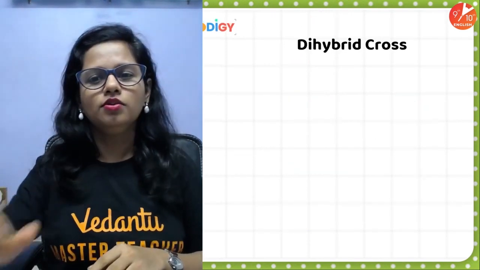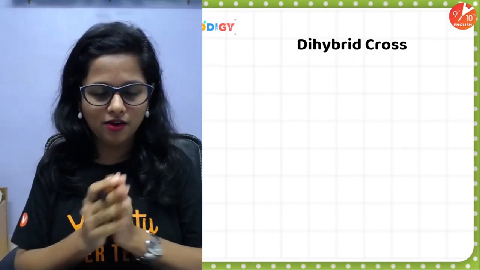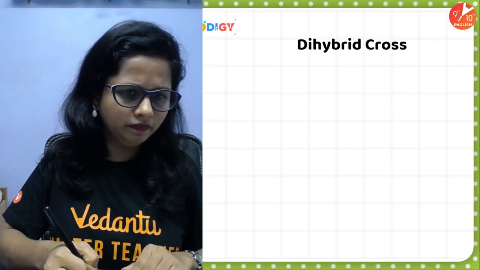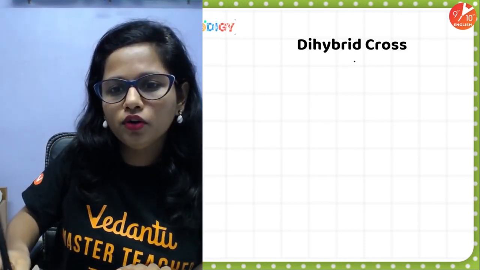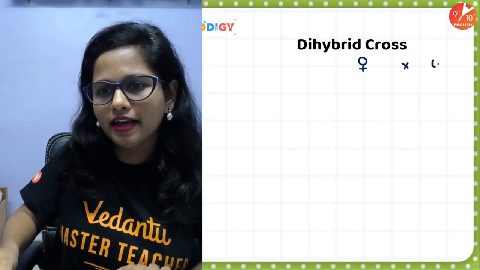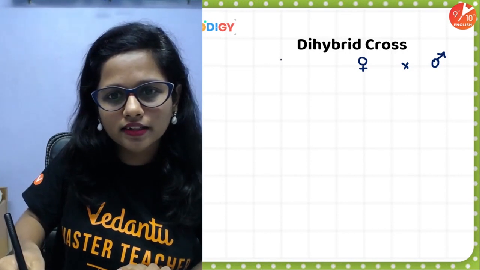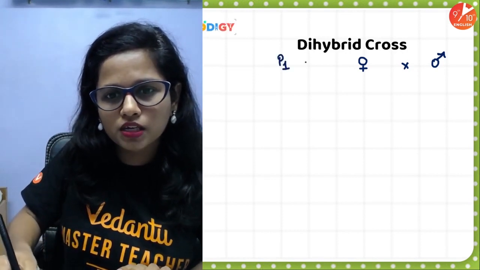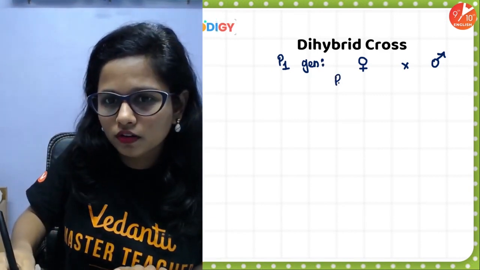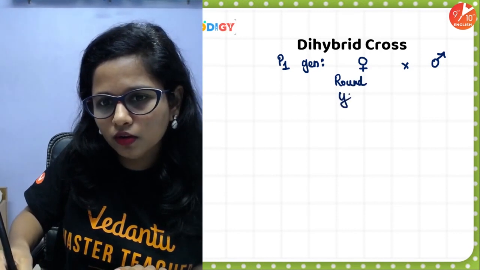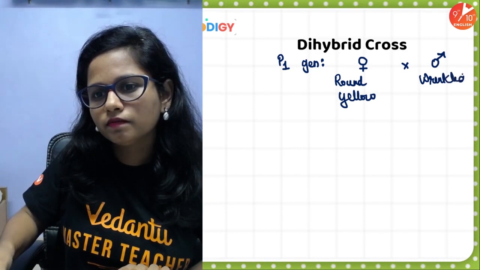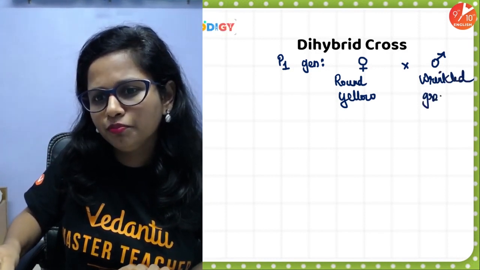Okay, so chalo, let's perform a dihybrid cross now. In order to perform that, let me pick up a good color. So, first of all, two plants, as we did in the previous session, the female plant and the male plant. He considered them as parents. So, this is the P1 generation. Now, in the P1 generation, he took round yellow and wrinkled green, pure parents, right?